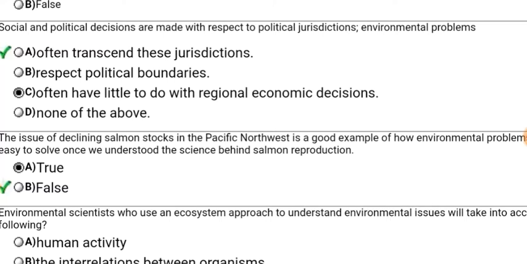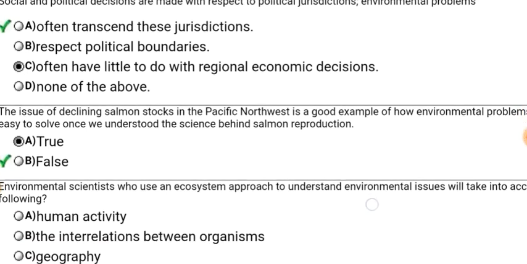It is false. So, the issue of declining salmon in the Pacific Northwest is a good example of how environmental problems are relatively easy to solve once we understand the science behind salmon reproduction is false.